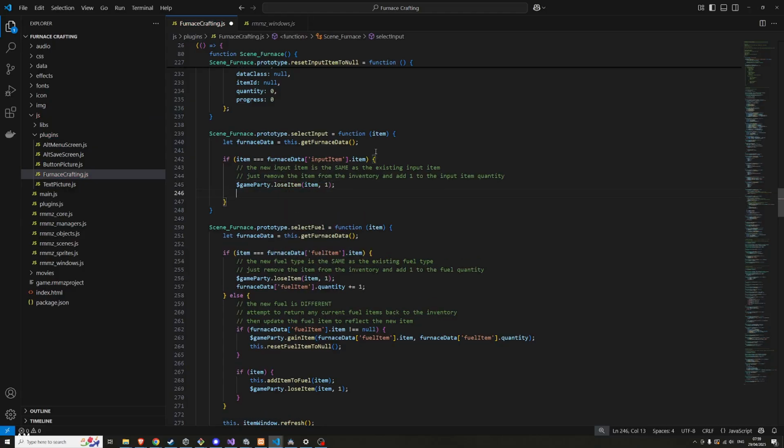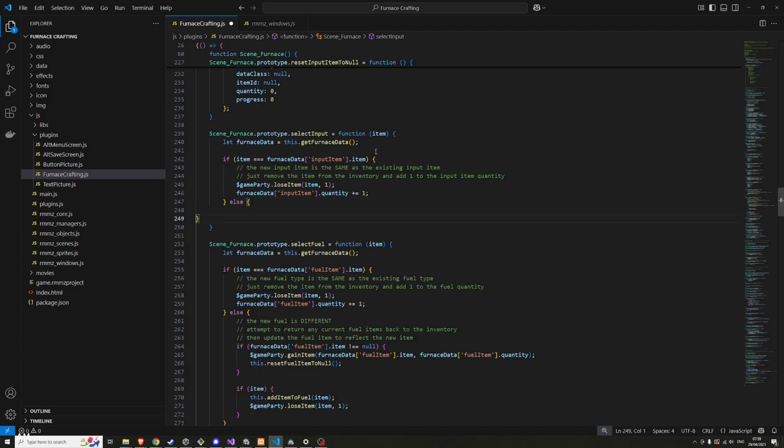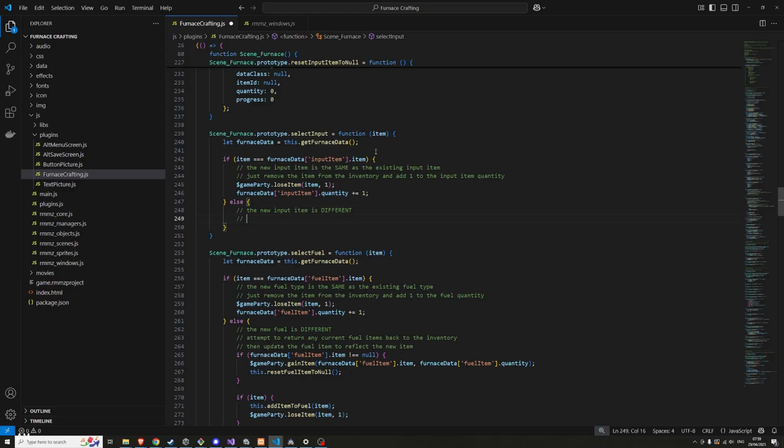So yep, basically the same as below, but with the input item instead, which makes me think there might be a better way of doing this, but for now we will just type it out, keep it all separate so I can see what's going on, figure out bugs and things, and then later on when it's all working, maybe then I can refactor if it needs it. Otherwise, the new input item is different. So yeah, just the same as below.